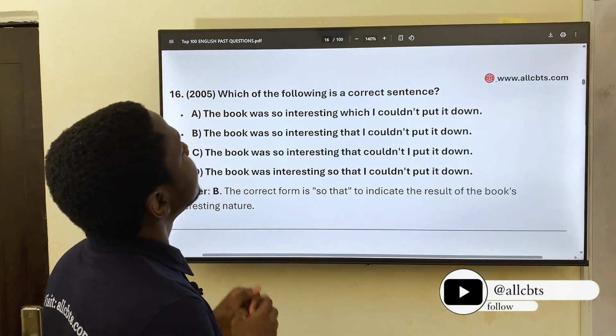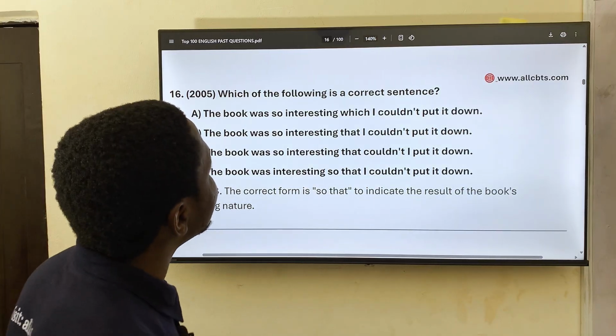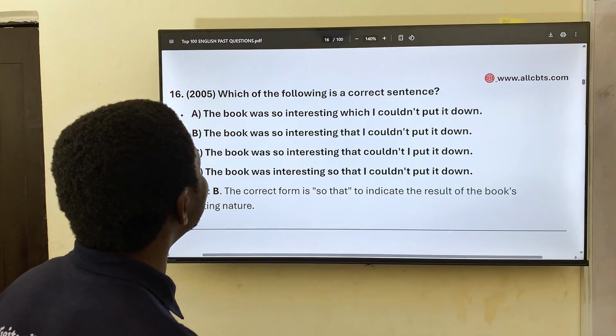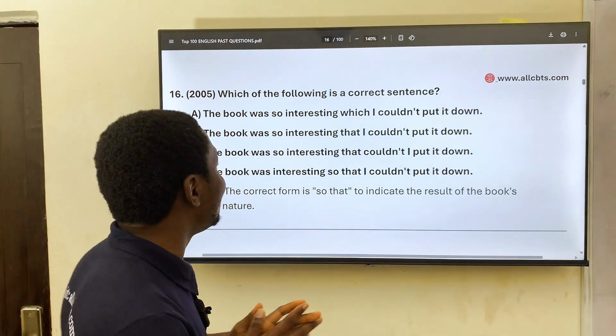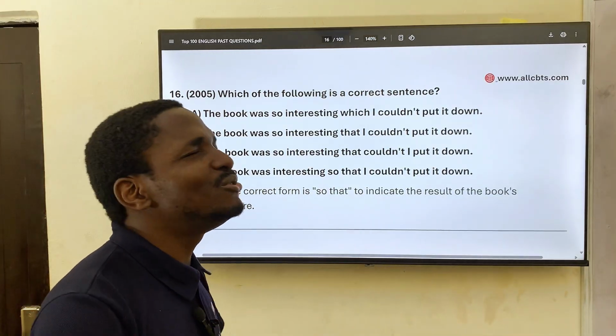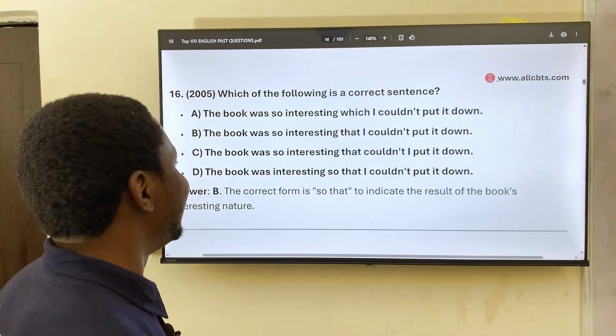And then 16, which of the following is a correct sentence? The book was so interesting, which I couldn't put down. The book was so interesting that I couldn't put it down. That's correct. So we shouldn't even waste our time on it. The book was so interesting, I couldn't put it down. Or the movie was so interesting, I couldn't get up. All right, B. Good.